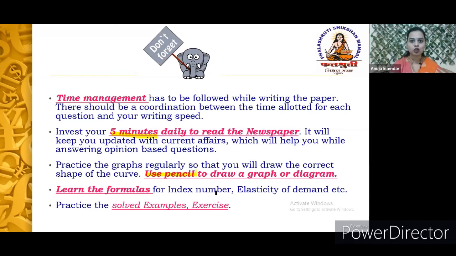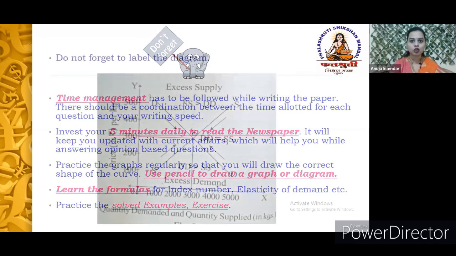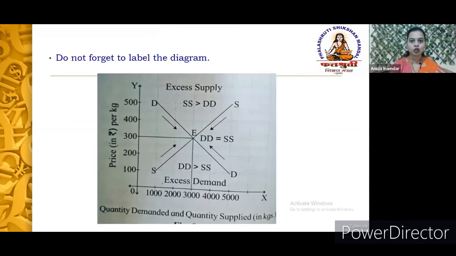Learn the formulas for index numbers and elasticity of demand. The derivation of elasticity formulas is given for price, income and cross elasticity, so make sure that you learn these formulas correctly. Practice the solved examples and the exercises, especially for the index number chapter. That will give you an idea how to solve the Laspeyres and Paasche index number sums.